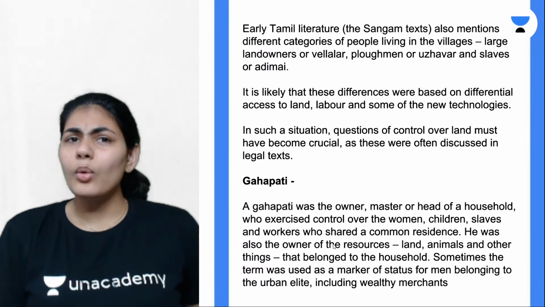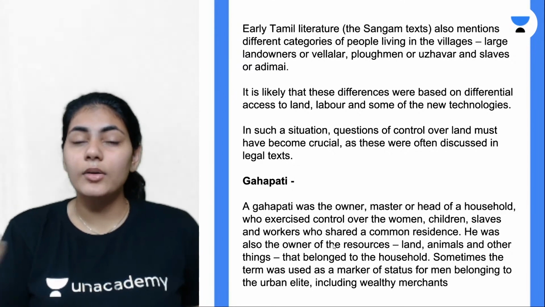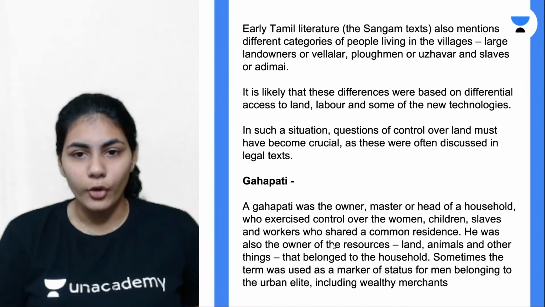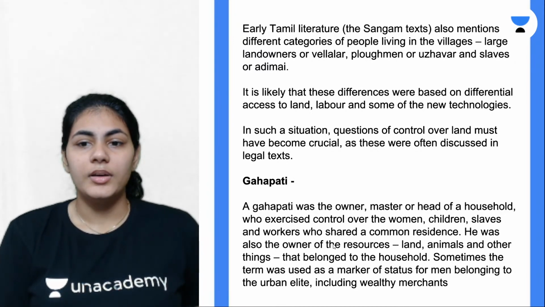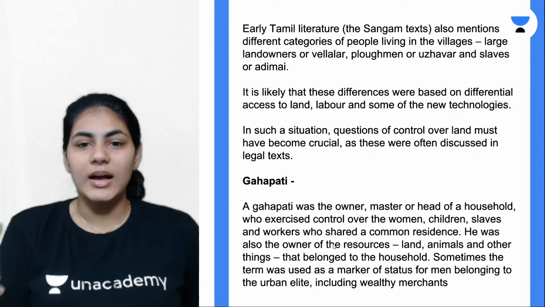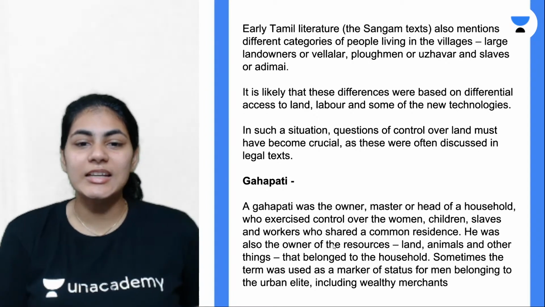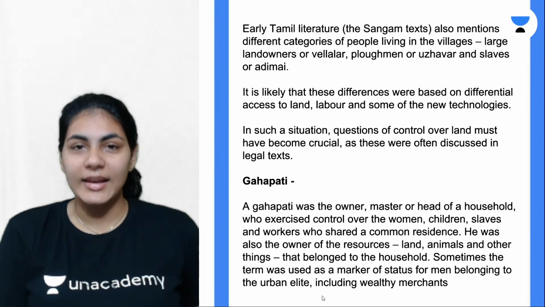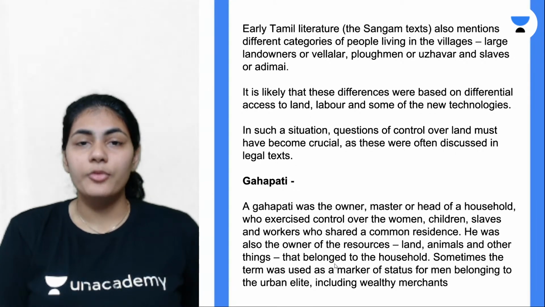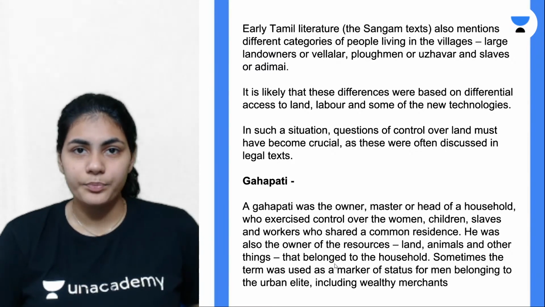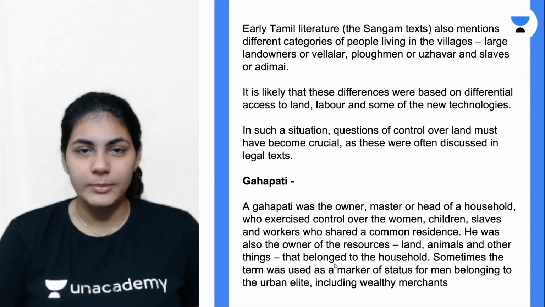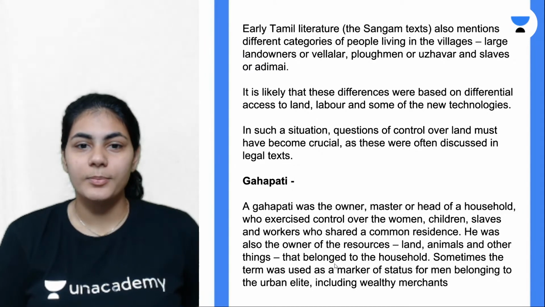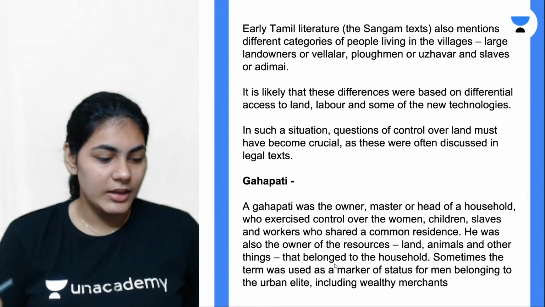Whatever resources they had in terms of land or cattle or any other things, he was the owner of all these resources, right? This word Gahapati was often used to mark the status of men, sorry, belonging to the urban elite, right? So major point is he's the head of the family, and whatever resources are there, he is the owner of all of these resources. So that's Gahapati.